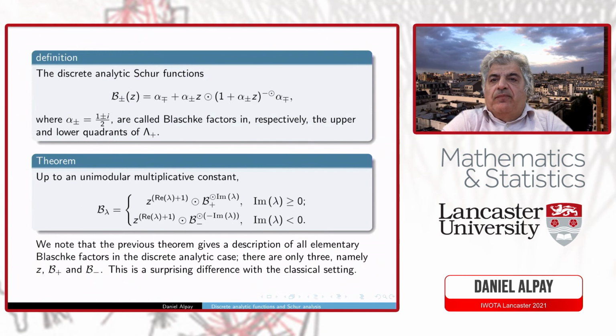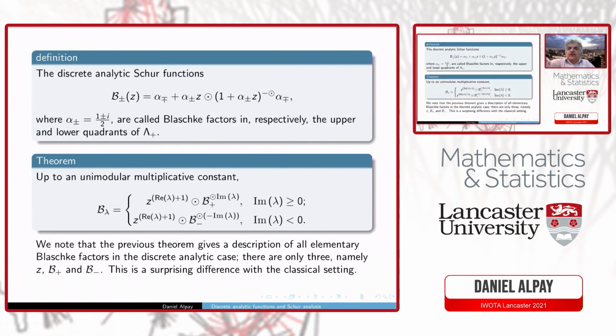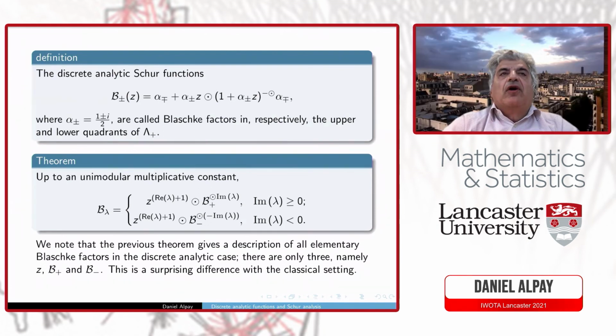This is the counterpart of a Blaschke factor, but the Blaschke factor which we consider is really this one. So it's quite different from the classical setting.